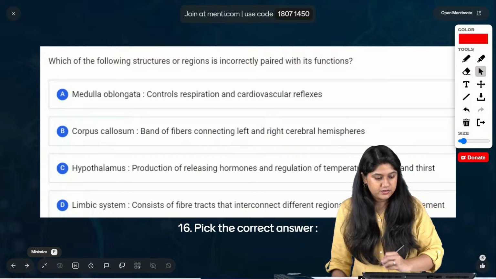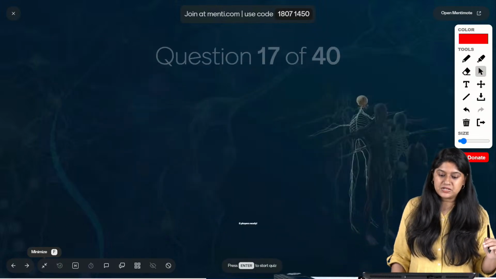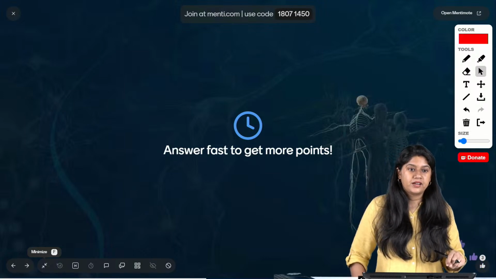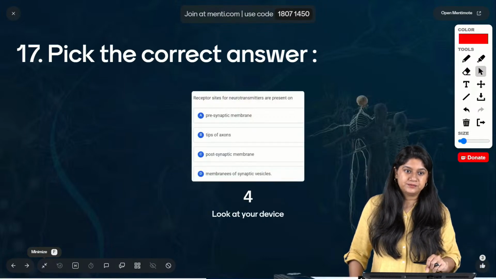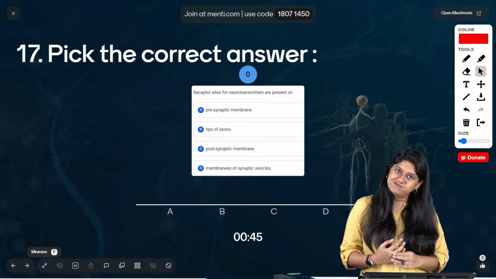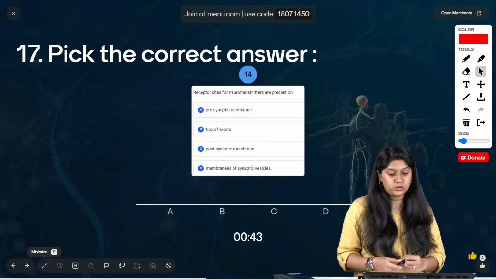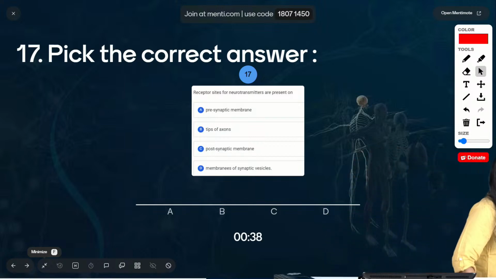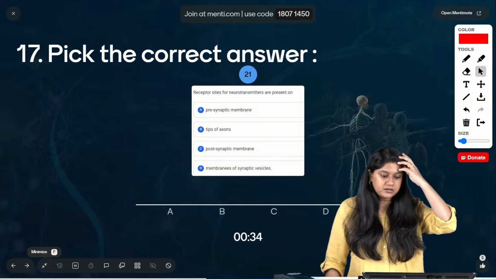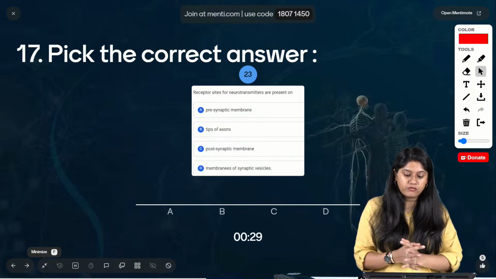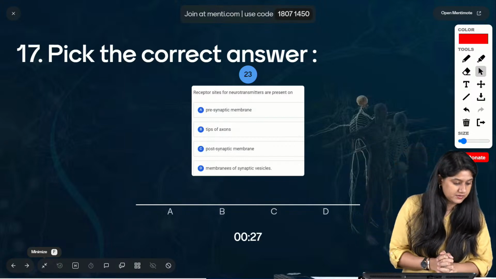Chaliye. Okay, next question, everyone. Question number 17 on our screen. Yes, Devanshi. Okay. Receptor site for the neurotransmitter are present on. कहाँ पे receptors present होते हैं for the neurotransmitters? कौन है? मतलब कहाँ पे neurotransmitters के receptors present होते हैं? Is it the presynaptic membrane, tip of the axon, postsynaptic membrane, or the membrane of the synaptic vesicles?